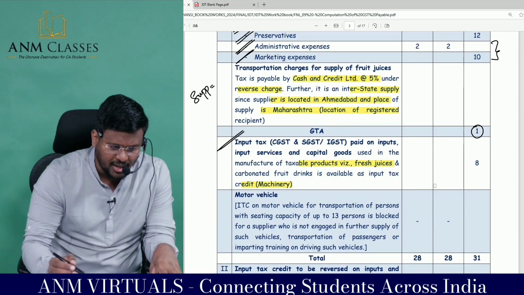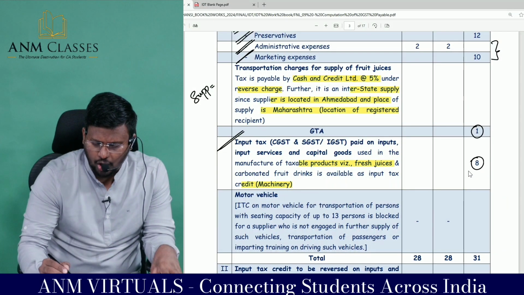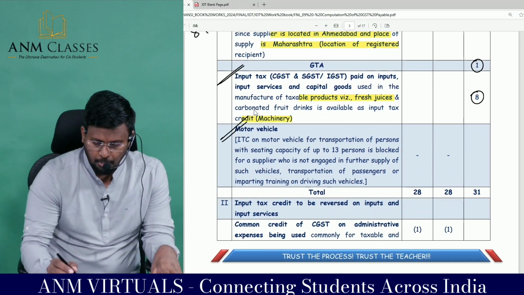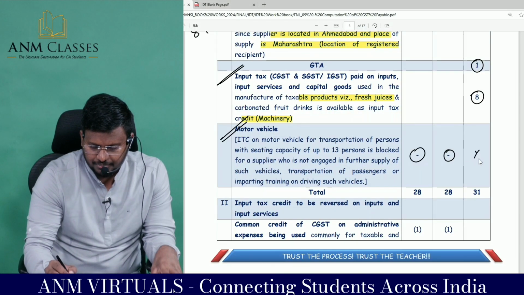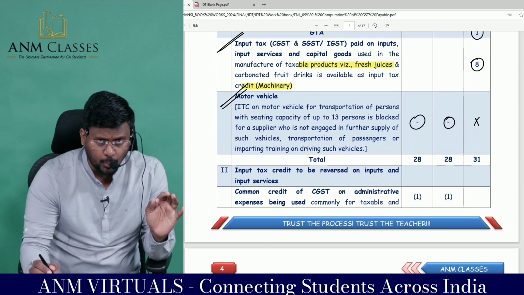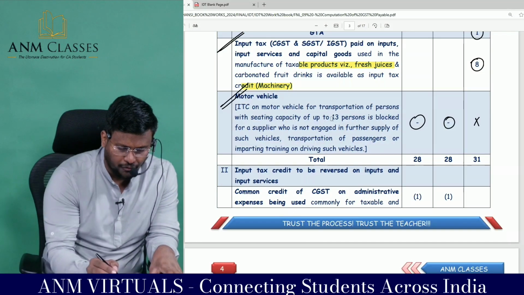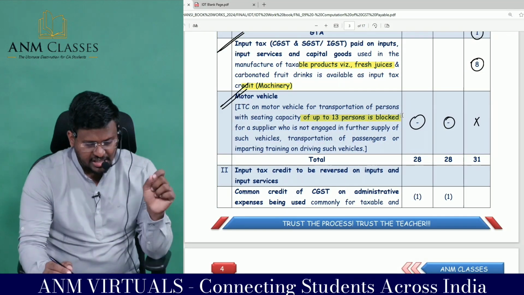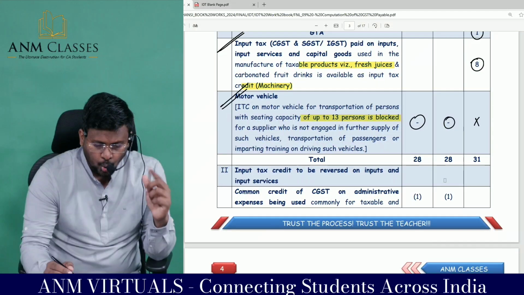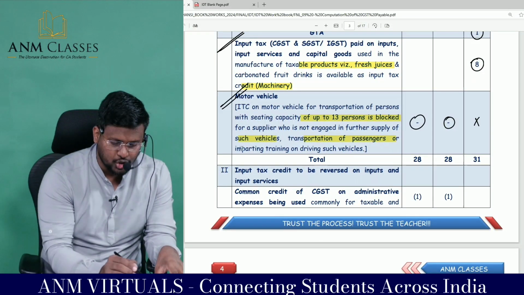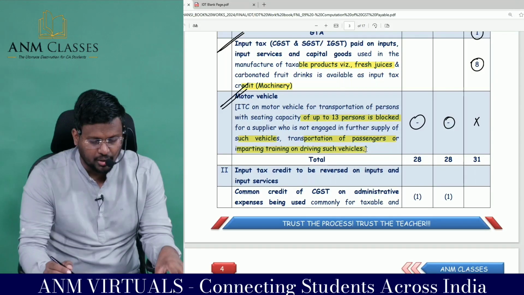So you can claim ITC in one shot, which is how much lakh? Now coming to motor vehicle. Motor vehicle is a blocked credit. ITC on motor vehicle for transportation of person with seating capacity of up to how much persons is blocked for a supplier who is not engaged in further supply of such vehicle, transportation of passengers or imparting training on such vehicle.